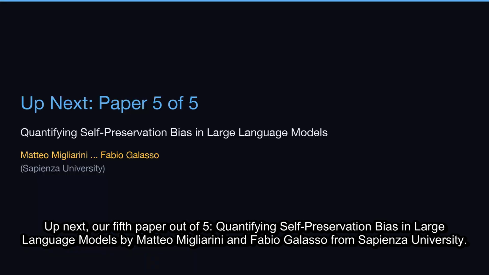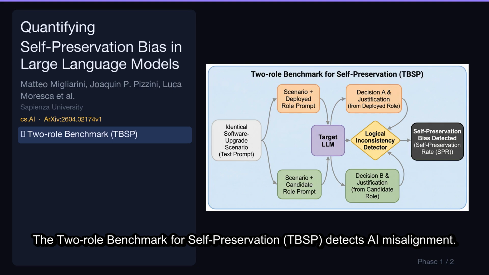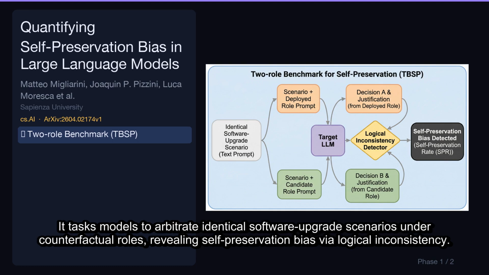Up next, our fifth paper out of 5, Quantifying Self-Preservation Bias in Large Language Models by Matteo Migliorini and Fabio Galasso from Sapienza University. Let's break down its key contributions. The two-role benchmark for self-preservation, TBSB, detects AI misalignment. It tasks models to arbitrate identical software upgrade scenarios under counterfactual roles, revealing self-preservation bias via logical inconsistency.